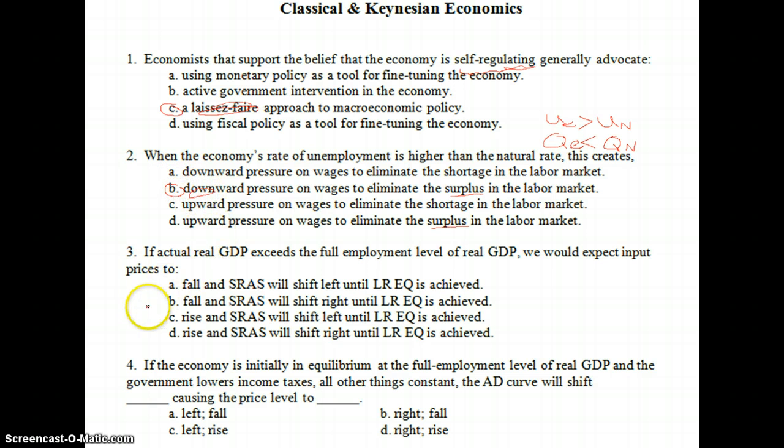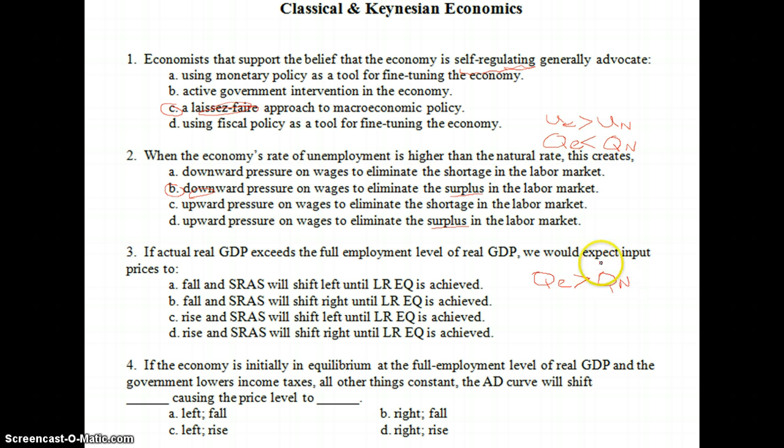Number three, if actual GDP exceeds full employment level of real GDP, in this case we've got our actual, meaning right now our QE is greater than what we want to produce at that natural level, full employment QN. Therefore here we are in an inflationary gap.